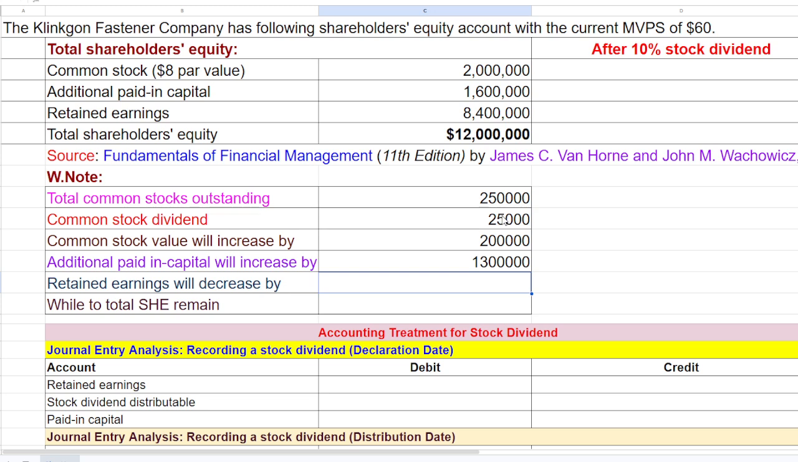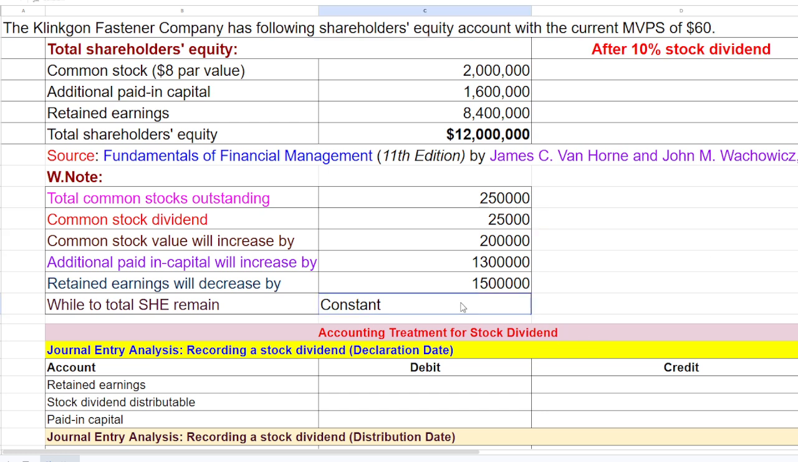But remember, friends, the common stock value increased by 2 lakh, and additional paid-in capital will increase by 13 lakh. However, retained earnings will reduce by what figure? Again, that is the common stock dividend units times its market value per share, MVPS, which is 60. So that is the reduction in retained earnings, while the total shareholder equity remains constant. Okay, this is the working note.